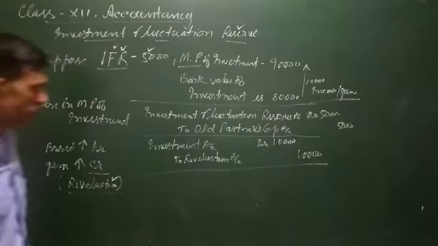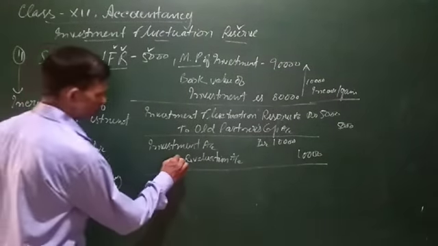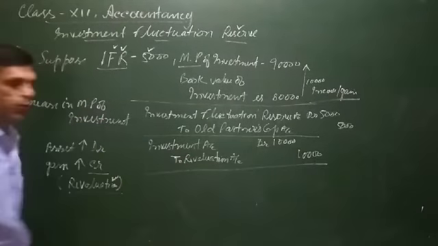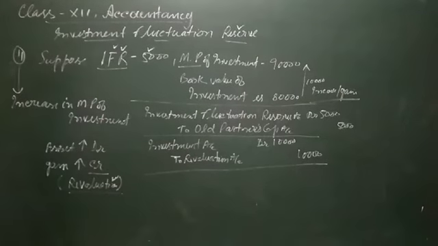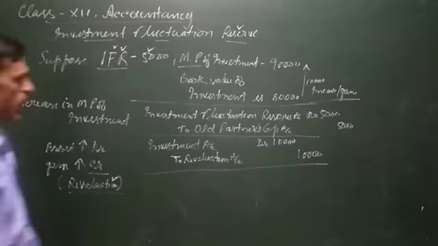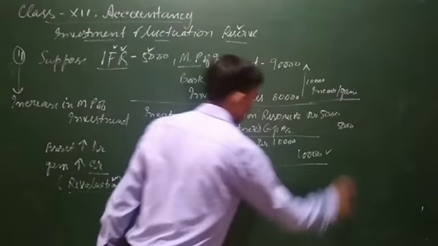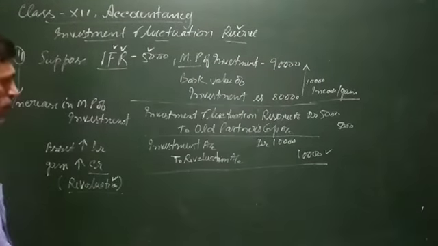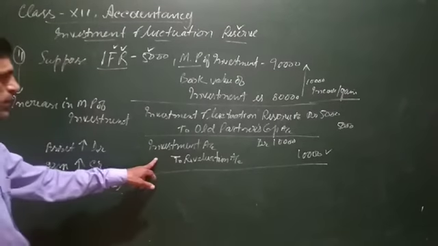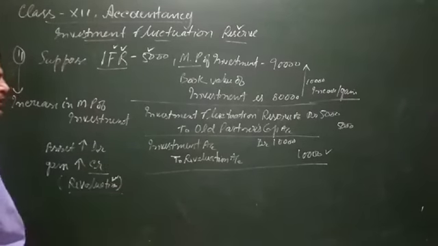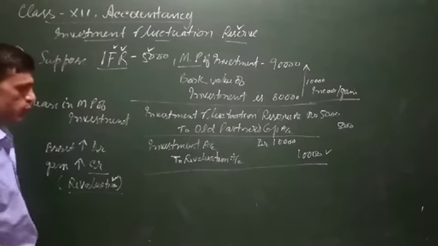And this gain, the balance of the revaluation account, is transferred to the old partners' capital account in the old profit sharing ratio. So the balance of the revaluation account will be represented by 10,000. This balance will now be transferred to the old partners' capital account in the old profit sharing ratio.